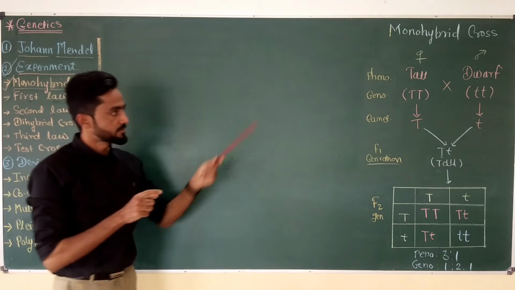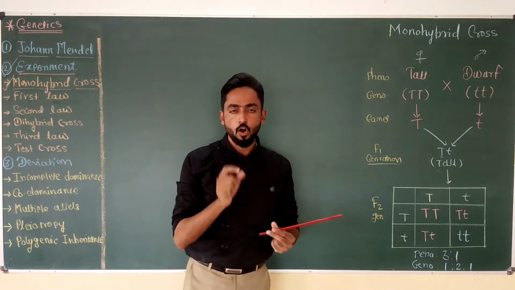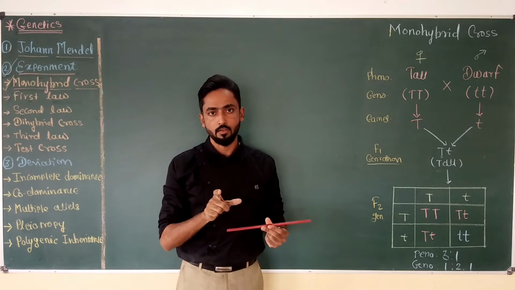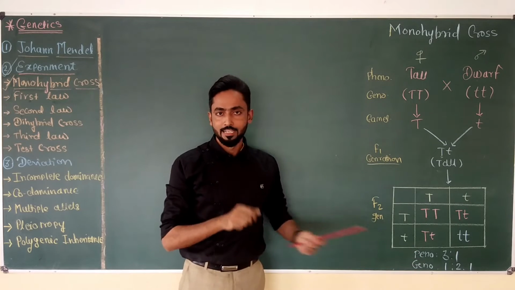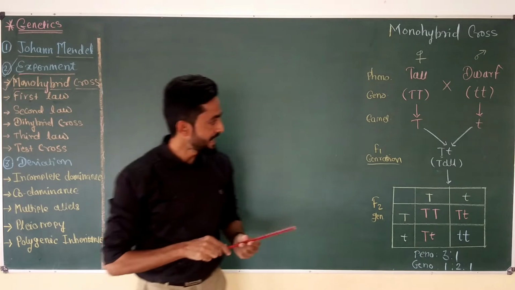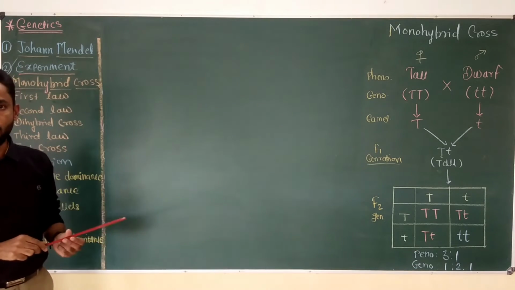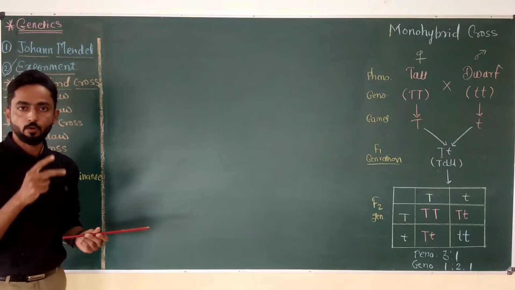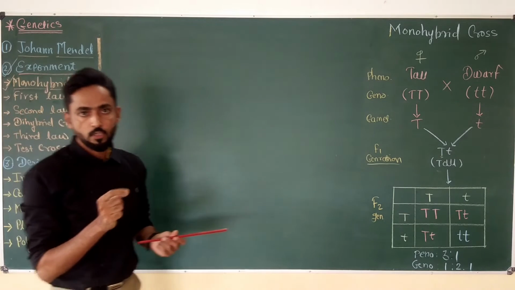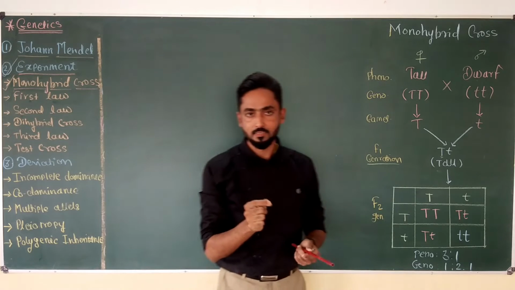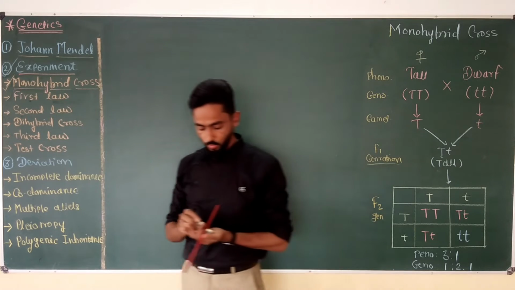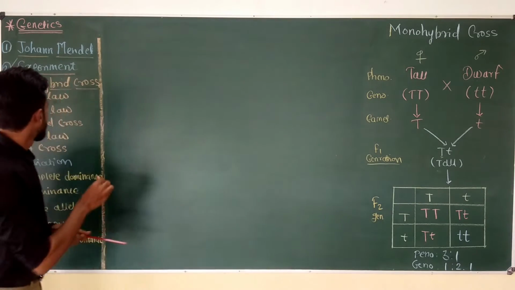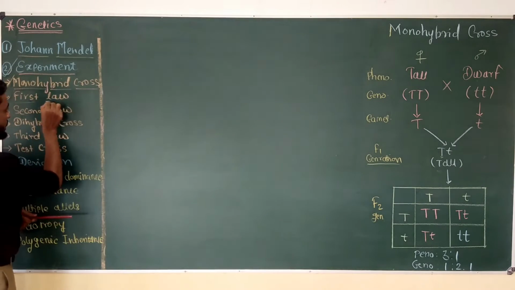Mendel performed similar crosses on all 7 characters of Pisum sativum, and he got uniform ratios of phenotypic and genotypic crosses. Now, on the basis of the monohybrid cross findings, Mendel proposed 2 different types of laws, known as the first law of inheritance and the second law of inheritance. In this video, I am going to talk about the first law of inheritance.